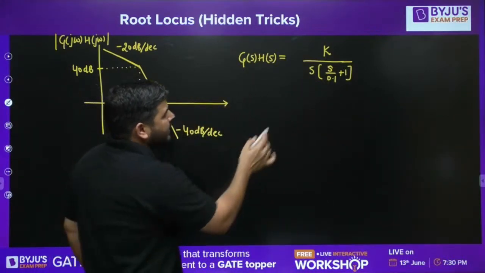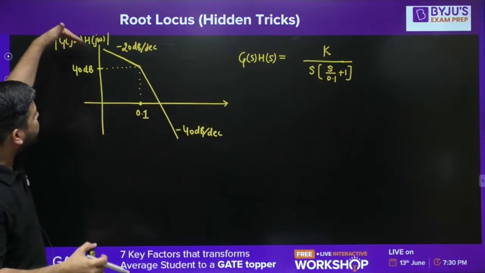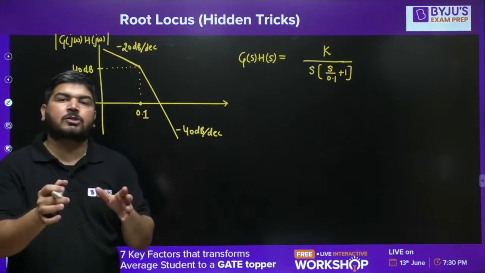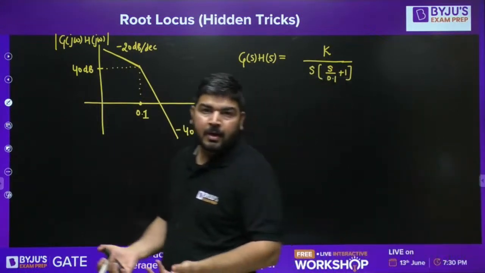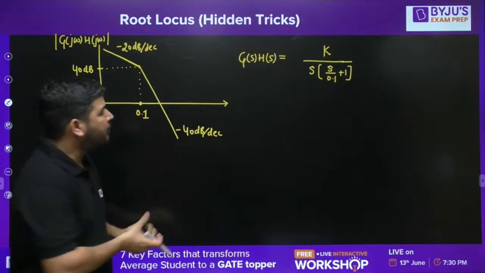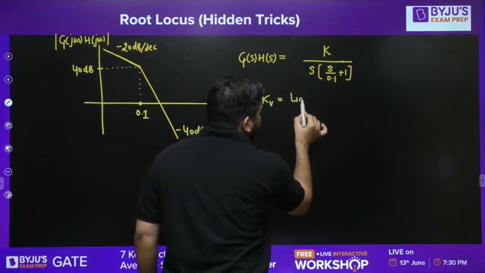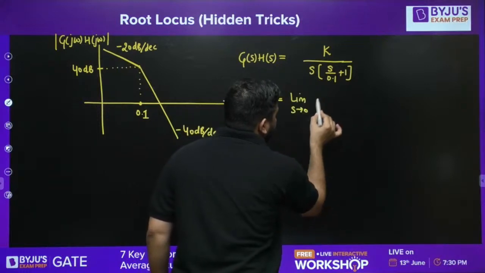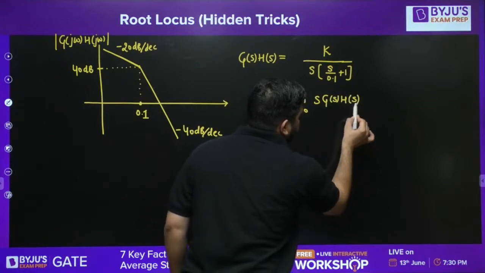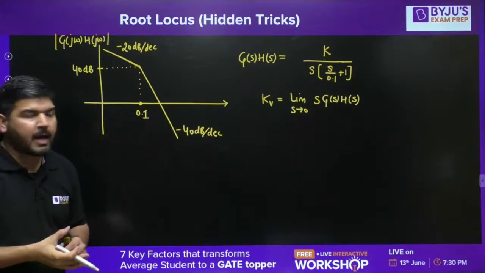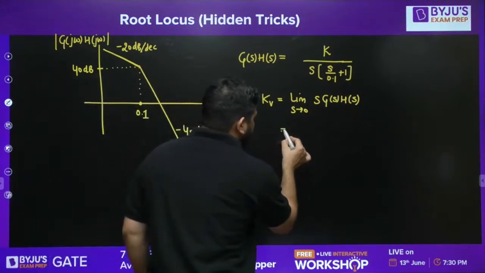So now you can see that there is one pole at origin. It means if the initial line is decreasing with minus 20 dB per decade, it means the system is type 1. Okay? So for type 1 system, we need to calculate velocity error constant, and velocity error constant is limit s tends to 0, s G(s)H(s). This is my velocity error constant. Now how to calculate it? Let's try to calculate this K.